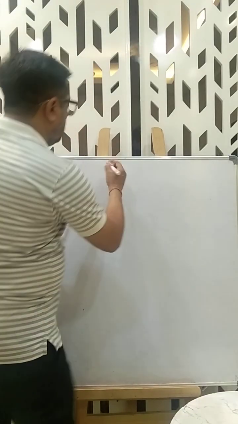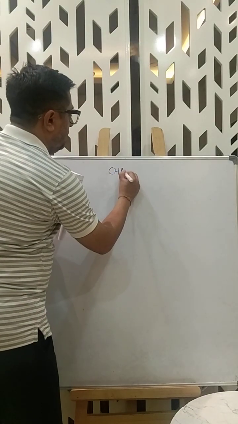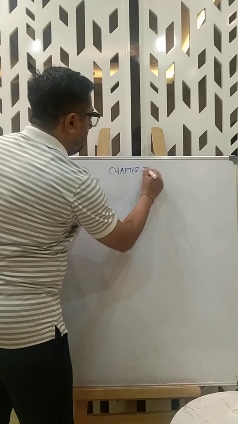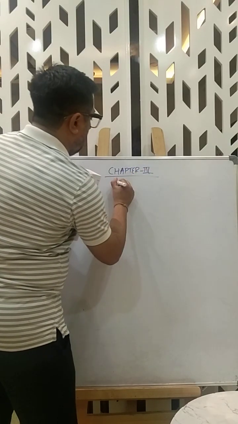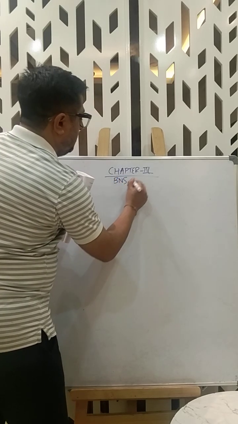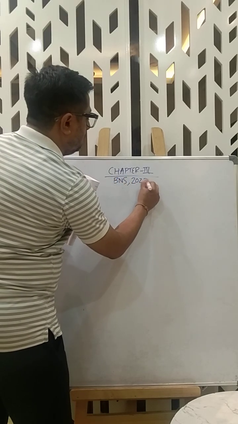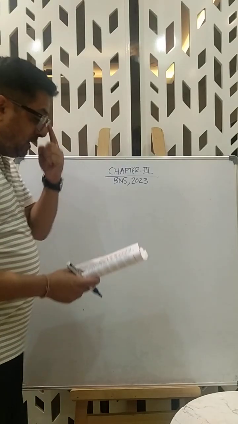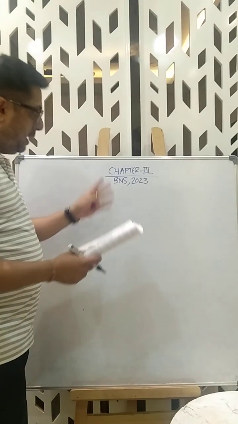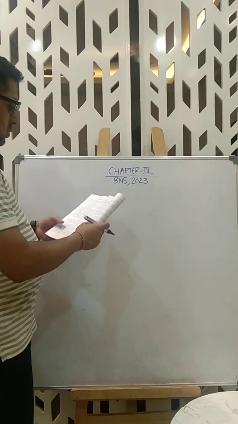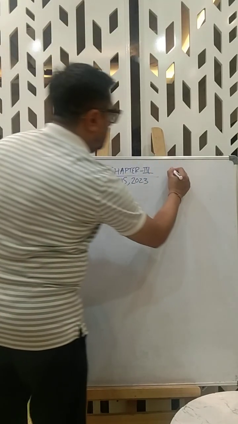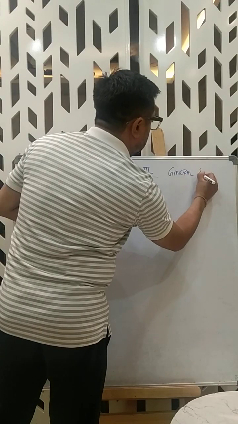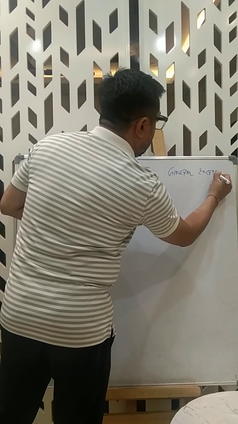Study. So we'll be doing Chapter 3 of BNS 2023. Focus on the whiteboard. It's more essential. As I always say, don't go by my handwriting. Understand? Now this talks about general exceptions.